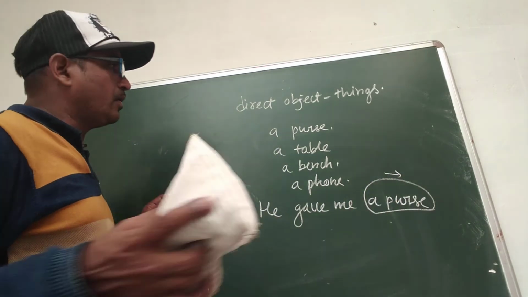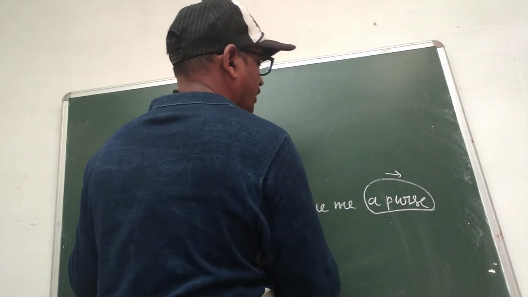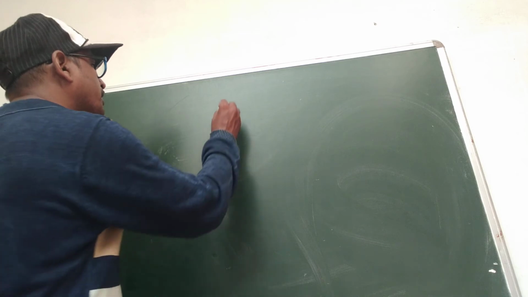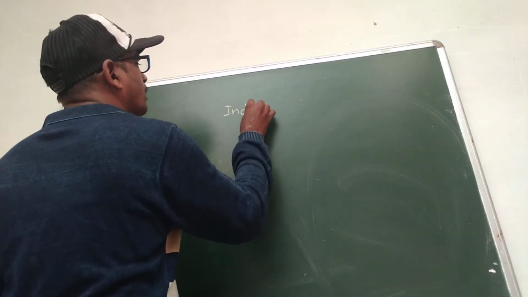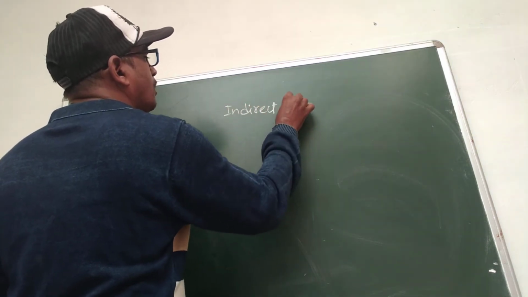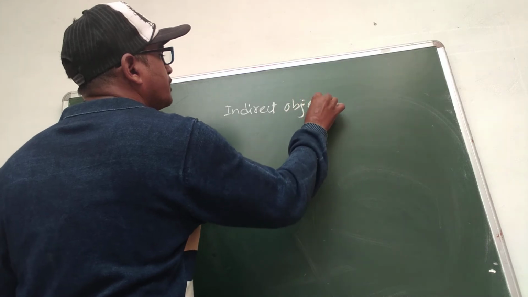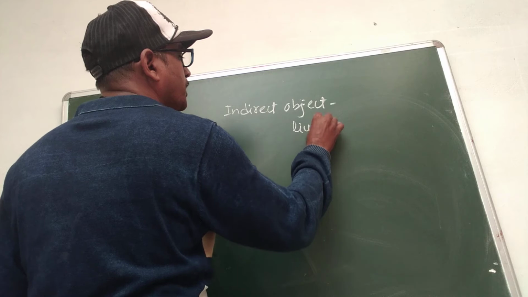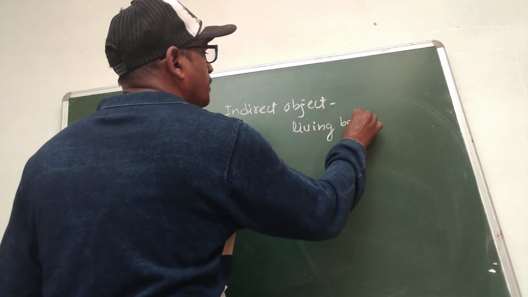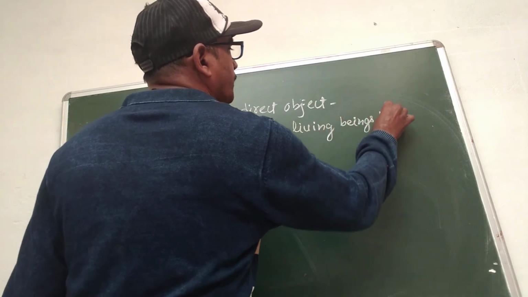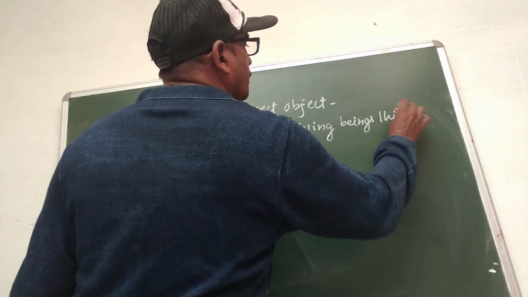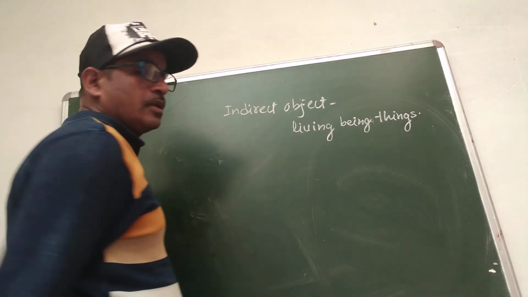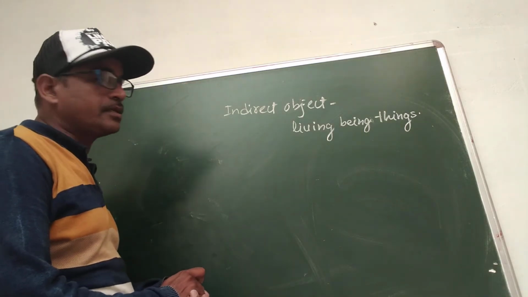The next type of object is the indirect object, which is generally related with living beings.